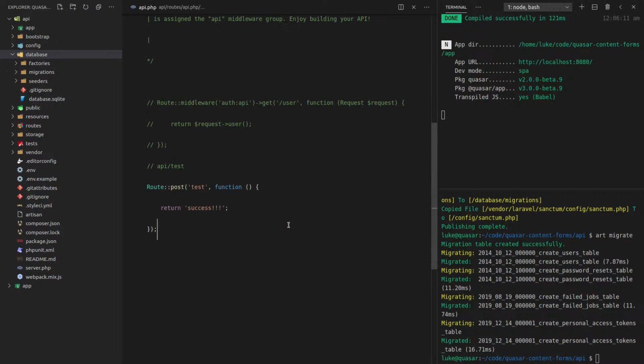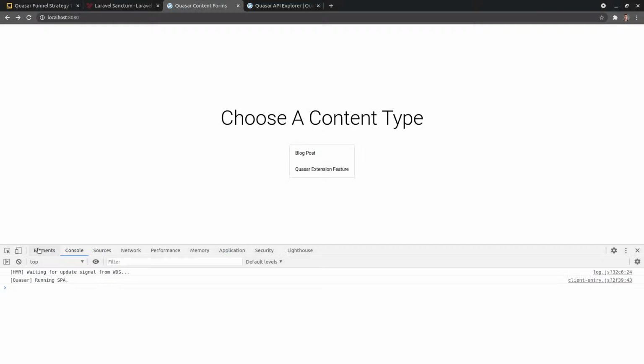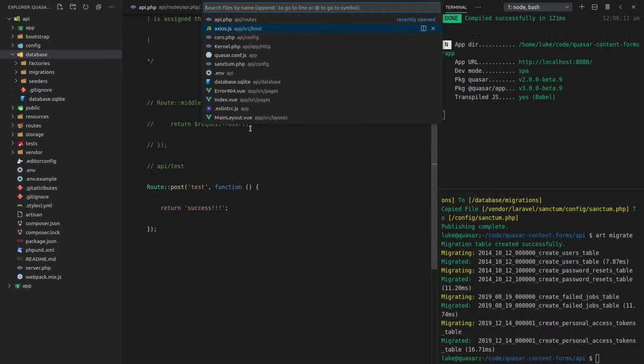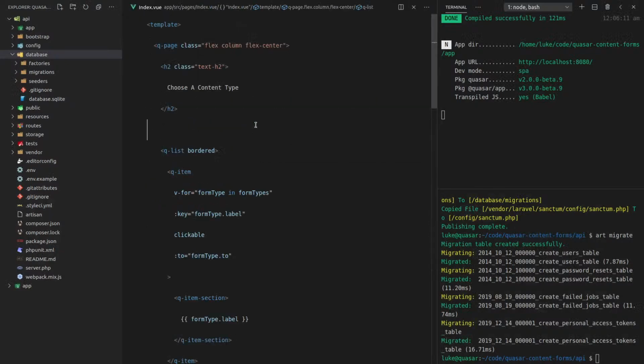All right, so let's give this a try. We need to add the button in there, index.